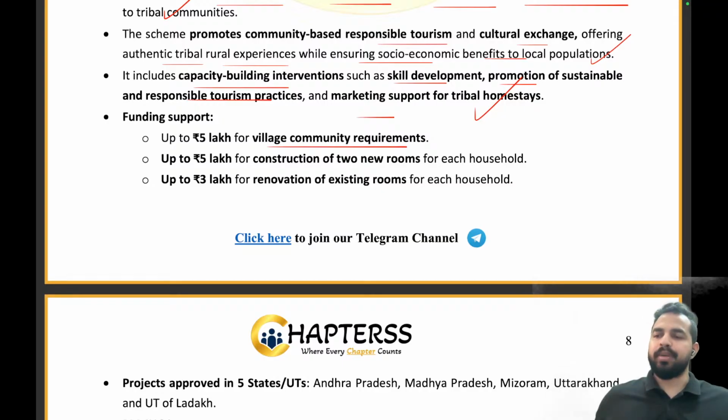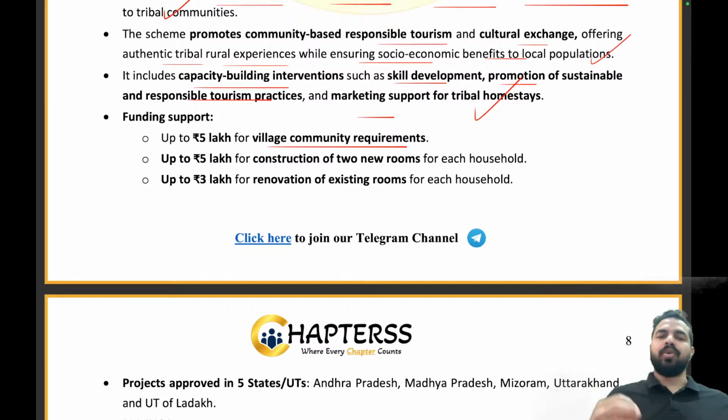So this household was earlier having only two rooms in their house, but now they decided that okay, I will be launching a homestay. So I need to have two additional rooms, at least two rooms in my home so that I can make tourists stay here. So for that, we need to create the two rooms. For that, they will be provided funding support of up to rupees 5 lakhs.